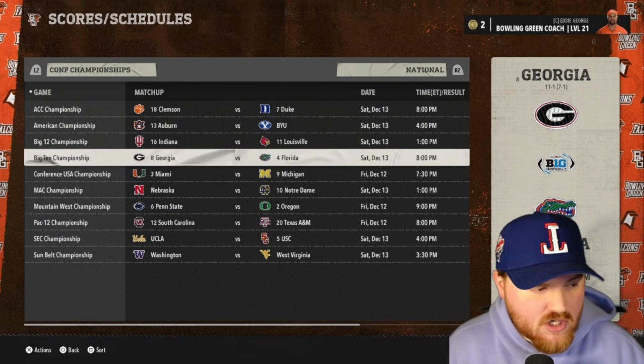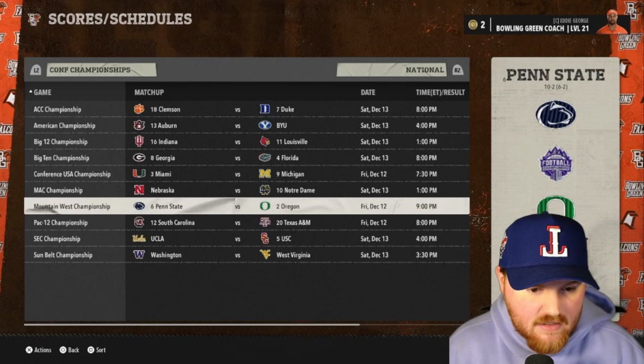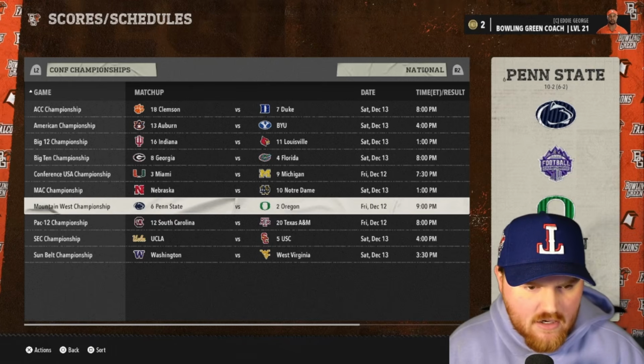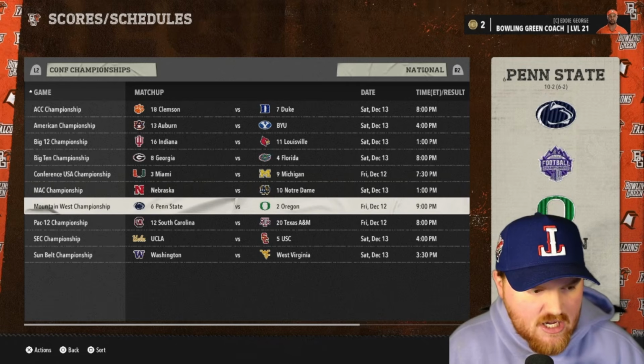Florida and Georgia in a world's largest outdoor cocktail party, 4-8. They're in there. The Mountain West gets a lot of respect. I'm pretty sure that Ohio State's number 1 in the country, and they didn't even get into the conference championship game there. Not sure how Penn State got in over them with 2 losses, but that is what it is. Notre Dame is in a conference championship there.